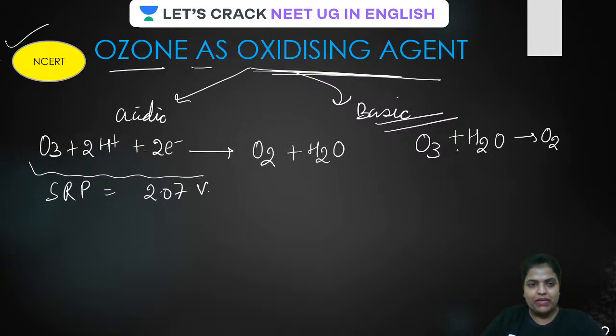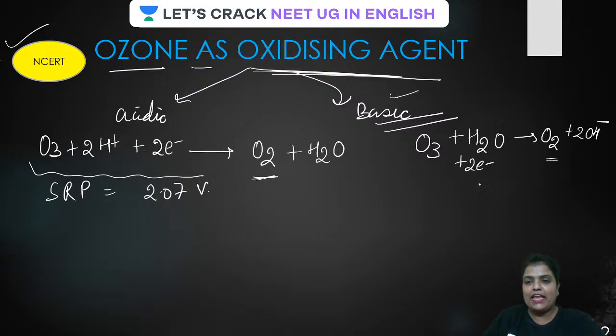Okay, and in basic medium, ozone reacts with H2O and 2 electrons and turns into O2, and along with that, because it is in basic medium, it has to be balanced by OH minus. So this is how it reacts in basic medium as oxidizing agent. In both cases, guys, it gets reduced to oxygen. Is that clear? This reaction takes place in acidic medium, and here it takes place in basic medium.